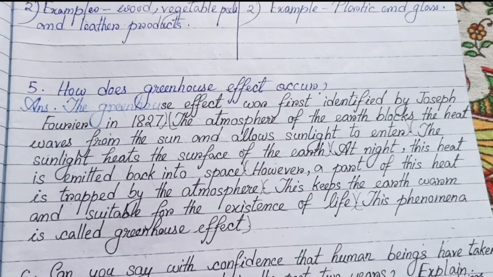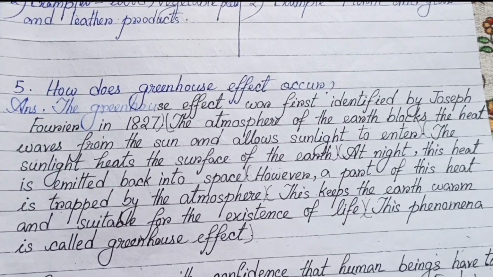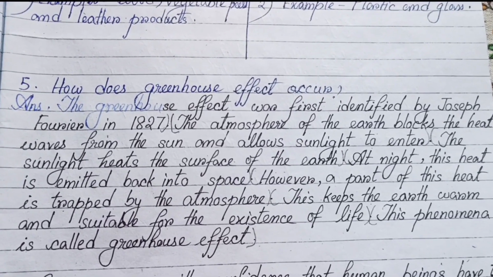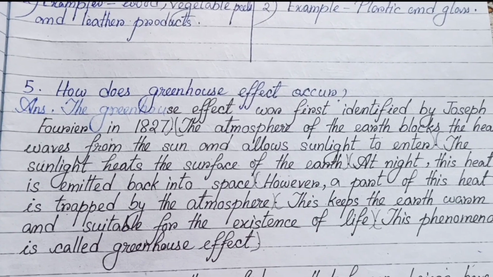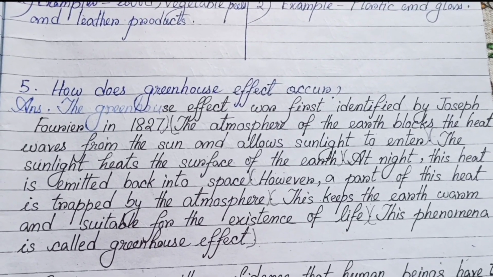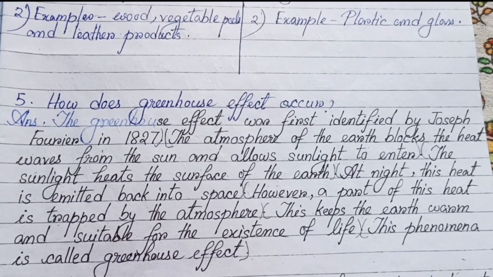Number 5, how does greenhouse effect occur? The greenhouse effect was first identified by Joseph Fourier in 1827. The atmosphere of the earth blocks the heat waves from the sun and allows sunlight to enter. The sunlight hits the surface of the earth.